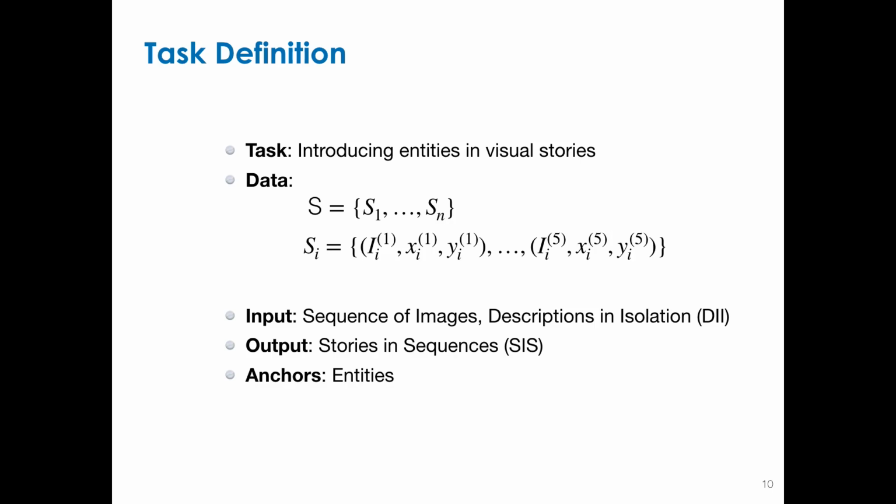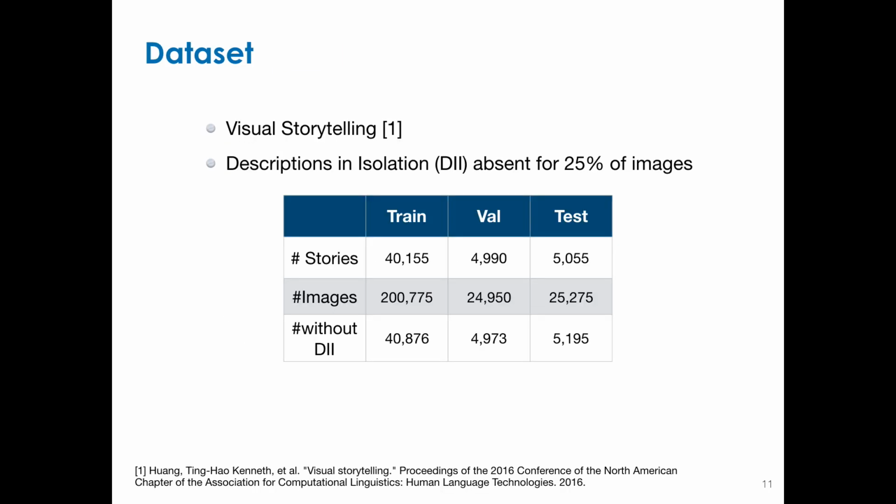Here, we focus on the task of generating stories from a sequence of images, also known as visual storytelling. In addition to generating the story, our specific task is to improve the content relevance by introducing relevant entities at relevant junctions. Formally, the dataset comprises a set of stories. Each story constitutes a sequence of 5 images denoted by I, image captions X, and stories in sequences Y. So the input is a sequence of images I, and the output is a story in sequences, and the anchor units are our entities. We evaluate our methods on the visual storytelling dataset.